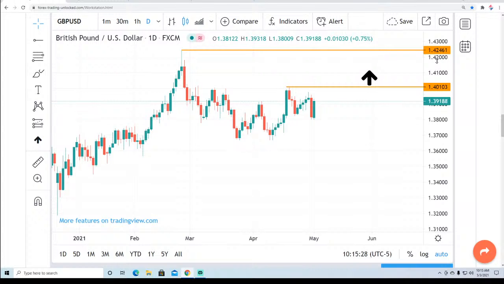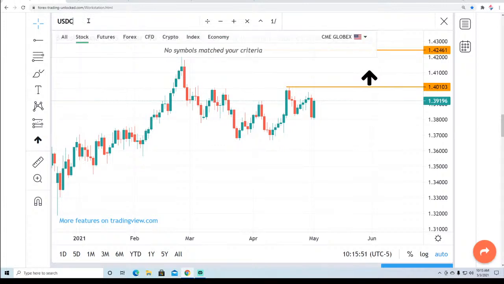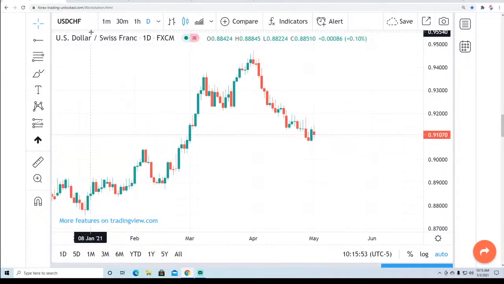Should we see a $4 or $5 barrel rally in oil, it is really likely that we're going to see the British pound skyrocket above 1.4246, up through $1.43, up to probably more like $1.44, $1.45 even in the not too distant future, especially if we start to see oil up in the 70s, which thanks to Sleepy Joe, that's where it's going.